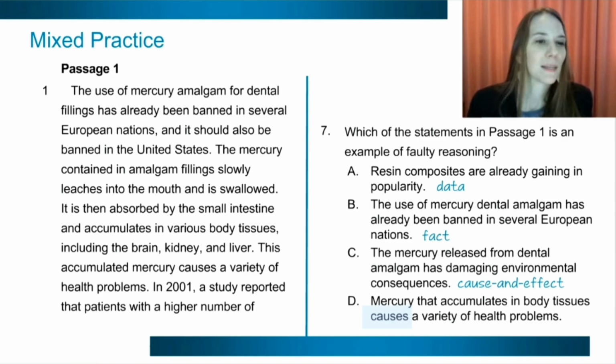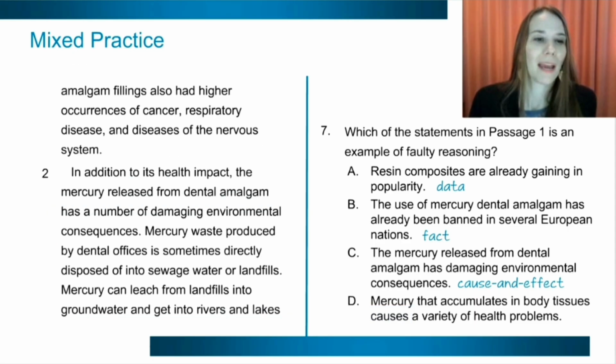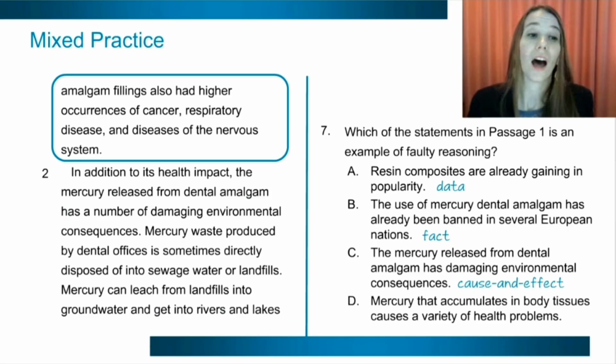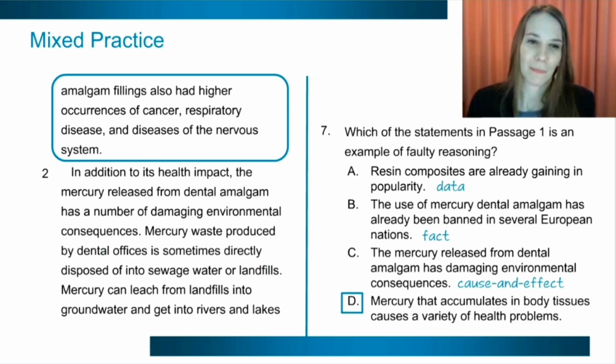Well, the author says some of this mercury is leached out and it's swallowed, and then a little bit of it is absorbed into the tissues. And then the study reports that patients with a higher number of fillings have higher rates of these other occurrences. So the question to ask is, are they sure it's the fillings that are causing this? If you can think of some other reason why people that have more fillings may also have higher rates of these other diseases, what you have found is good evidence for why this line of thought process isn't accurate. This is a line of faulty reasoning.